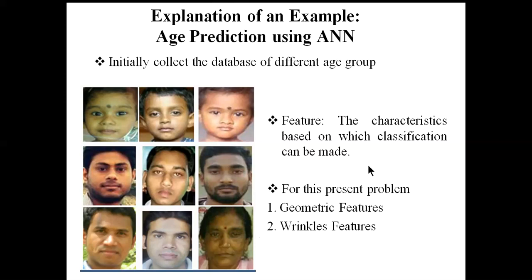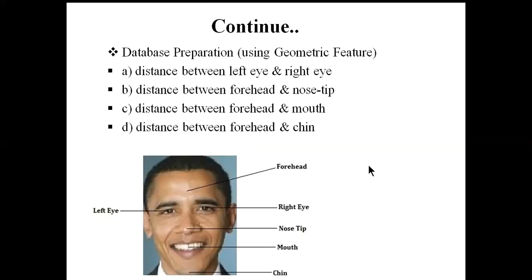For a child, the number of wrinkles on his or her face is very low, but as age grows, the number of wrinkles increases. Based on that feature we can also predict. However, in this particular problem we have only considered the geometric features. So the first objective is to collect the initial database for training.